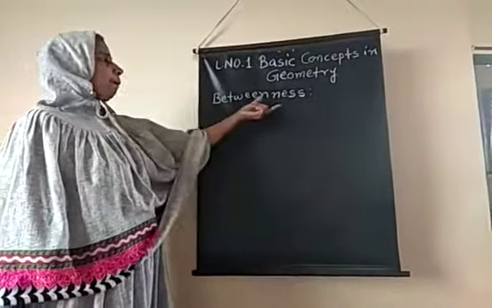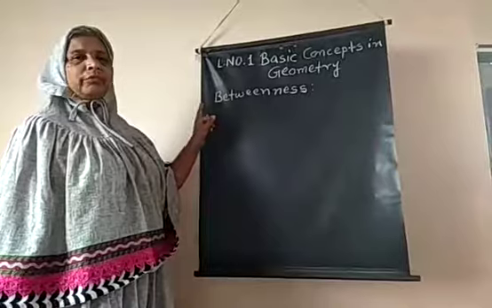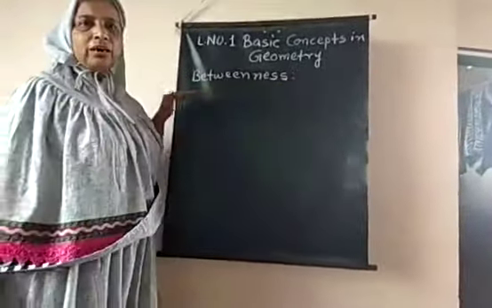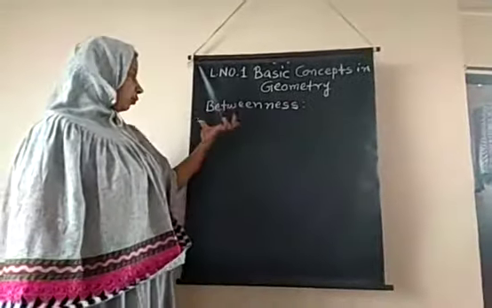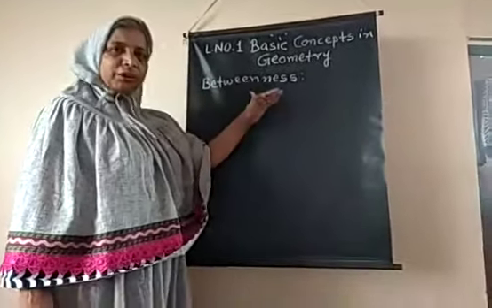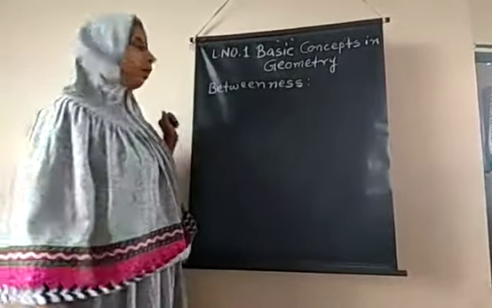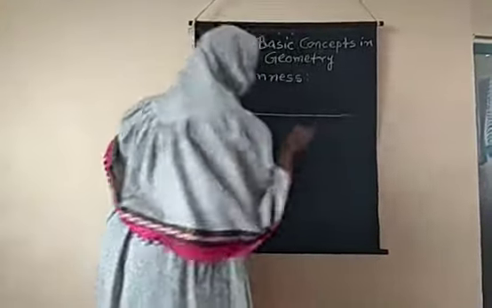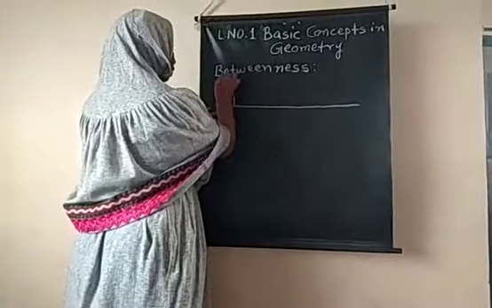Going to learn betweenness. Betweenness means if some objects are given, then among the given objects, some are surely in between the remaining ones. For example, on the straight road, suppose this is the straight road, here is one hospital,